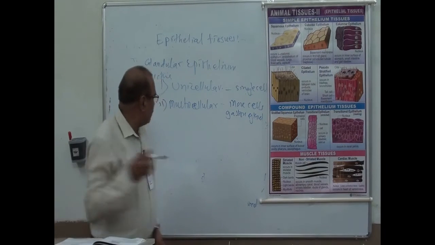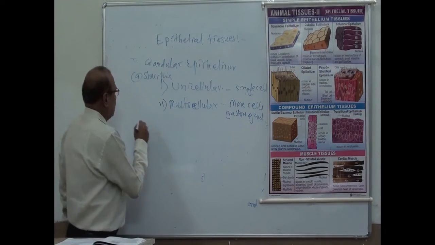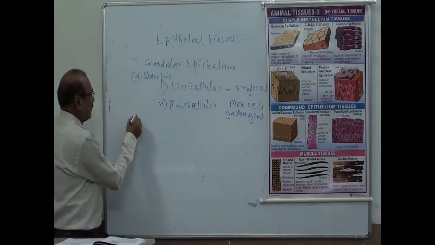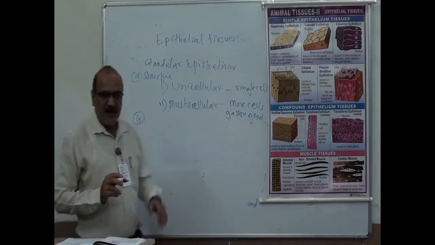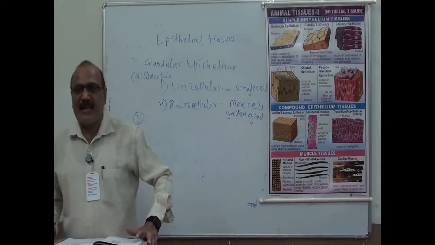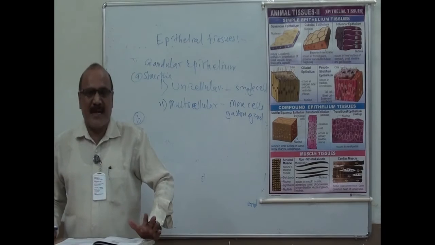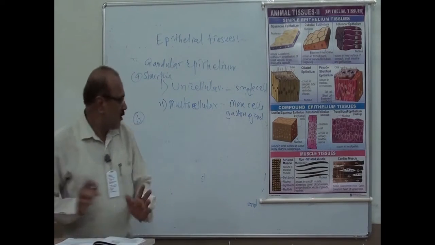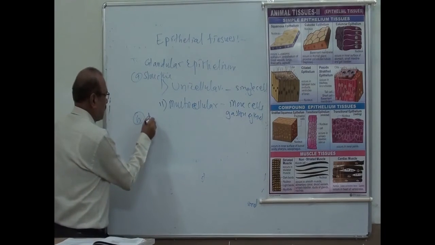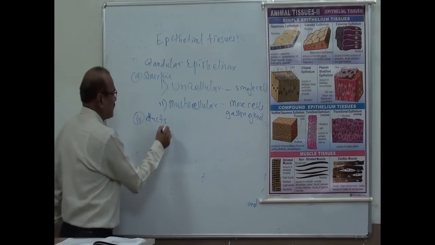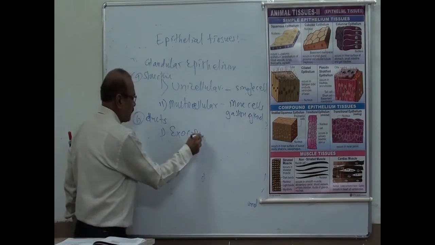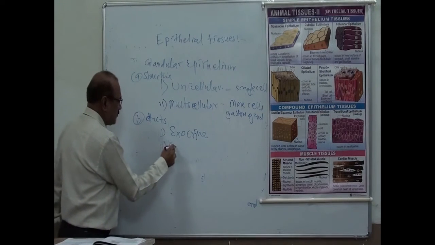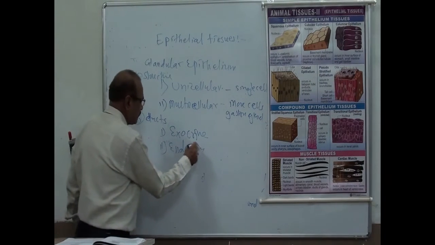Then, some glands have ducts and some glands do not have ducts. On the basis of that, there are two types: exocrine and endocrine.